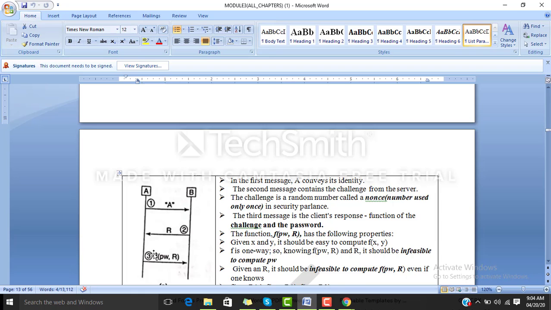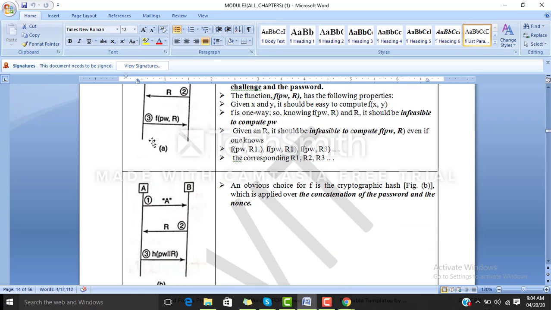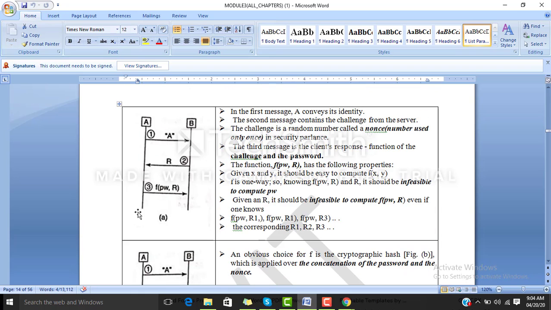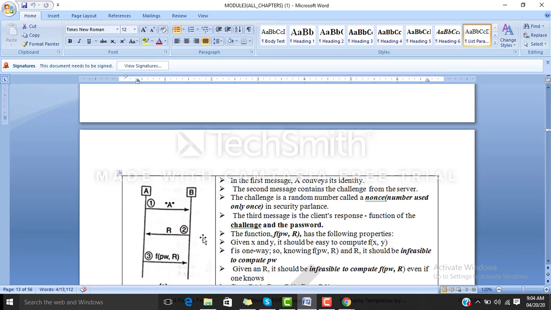Then A has to find the function of the password and R. Both R's, in step 2 and step 3, must match. That proves that the nonce sent is fresh, and in other words B is communicating with the right client.